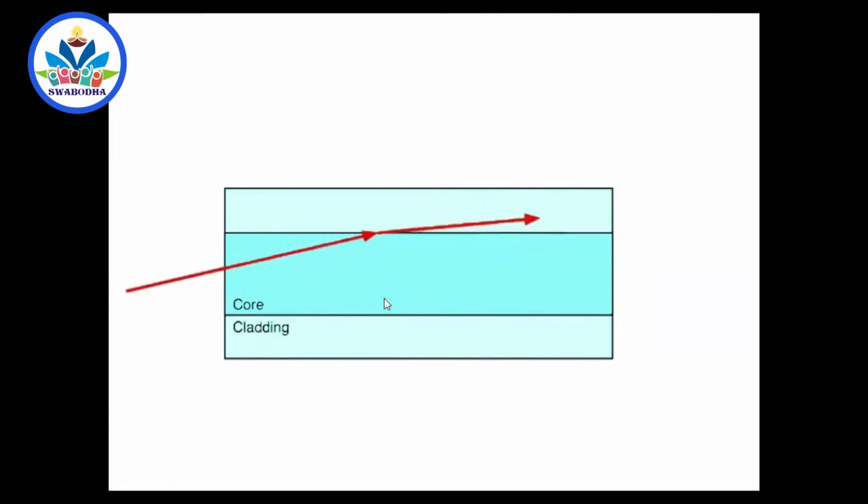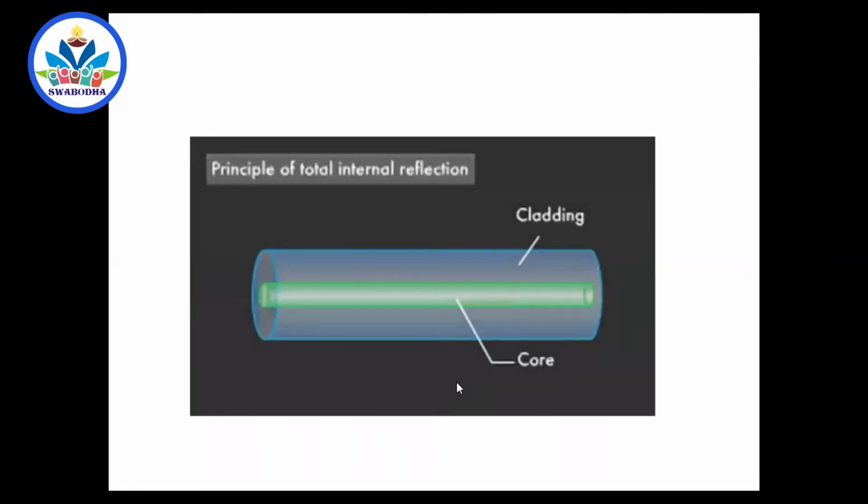So there should be a particular condition obtained. Ray should be moving from denser to rarer, core to cladding. Core is higher refractive index, cladding is lower refractive index, and it should be incident at an angle greater than critical angle. Here you can see how it undergoes total internal reflection. A ray of light incident into the core at critical angle, more than critical angle, undergoes a series of total internal reflections and comes out. Even if you bend the cable to some extent, it comes out, no problem.